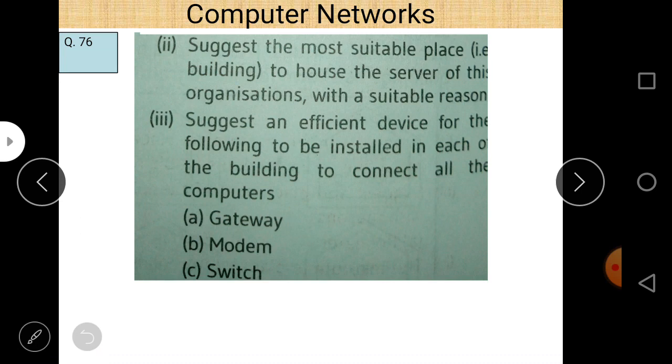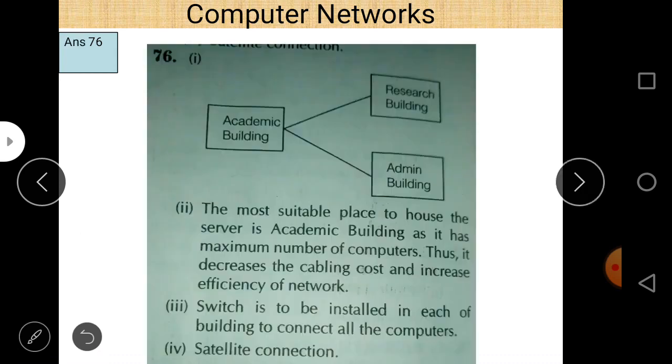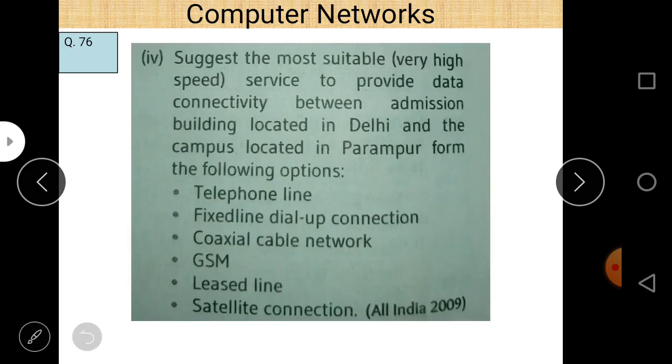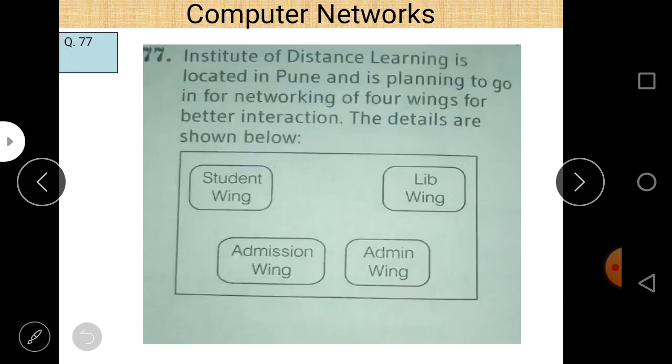Now let us check the different options. First is telephone lines. It is useless, it is not used. And fixed line dial-up connection, coaxial cable network, GSM, broadband, satellite connection. Satellite connection is there. Satellite connection is the best option to connect these two because the distance is 1450 kilometers. Let us check what is the answer. Yes, satellite connection is the answer, because the other options take too much cable length. So this is the answer of question number 76.